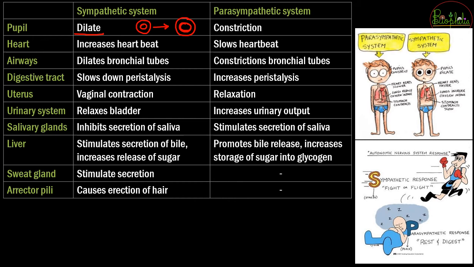Okay, it will grow and dilate, bigger it will happen. Whereas in the parasympathetic system, there is going to be constriction of the pupil. Constriction है यानी वो और बहुत ज़्यादा छोटा हो जाएगा. So that is the difference that occurs because of the signals coming from the sympathetic or the parasympathetic system.